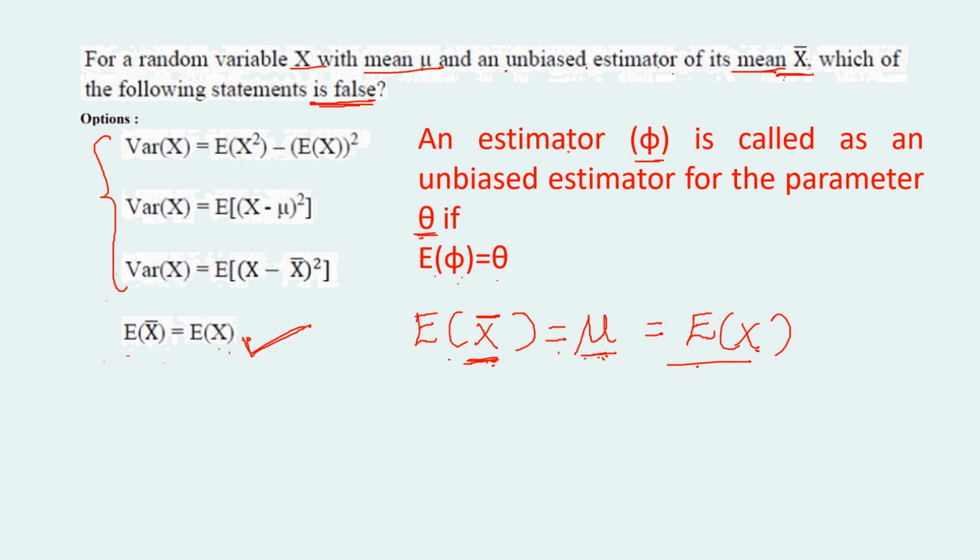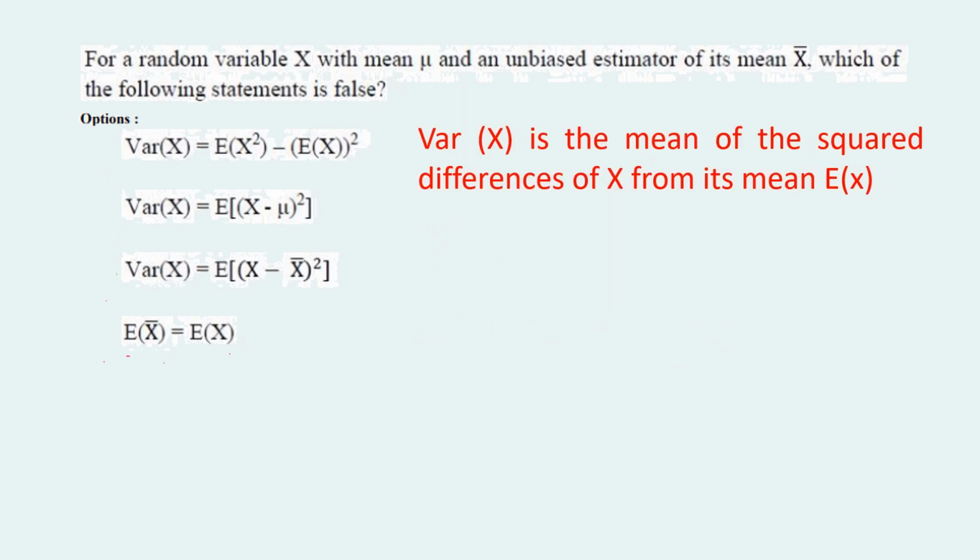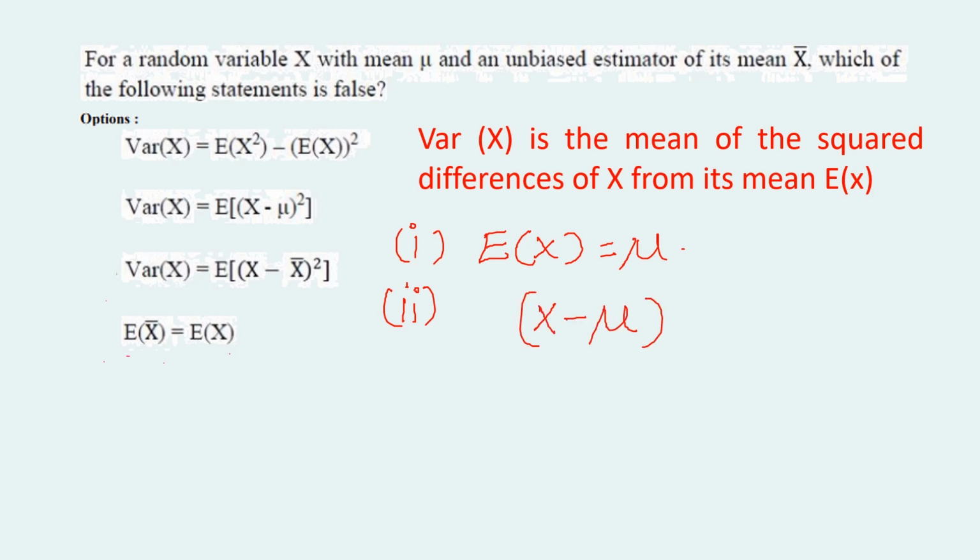All are related to the variance of the random variable x. Now let's understand what is meant by the variance of a random variable. Variance is the mean of the squared differences of x from its mean. First calculate the mean of the random variable, that is expectation of the random variable, which is equal to mu. Then find the difference between the random variable and its mean, that is x minus mu.